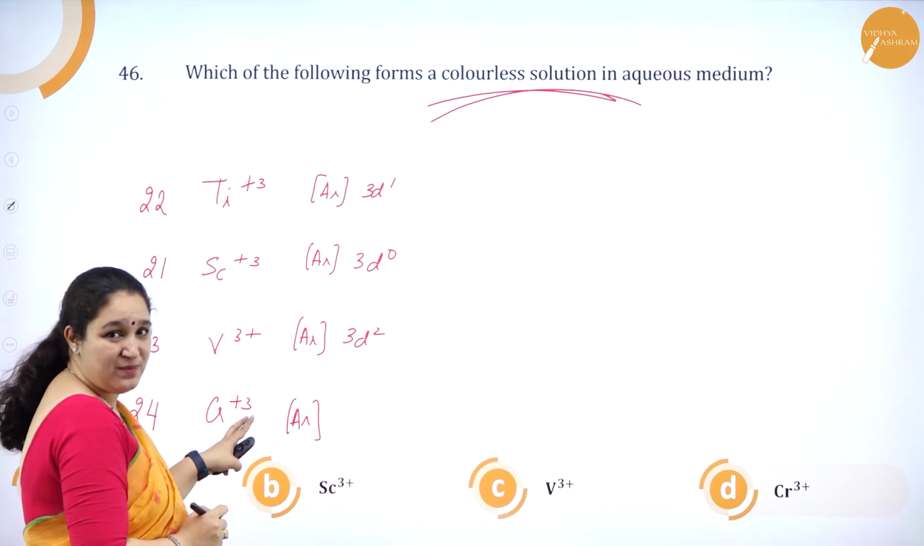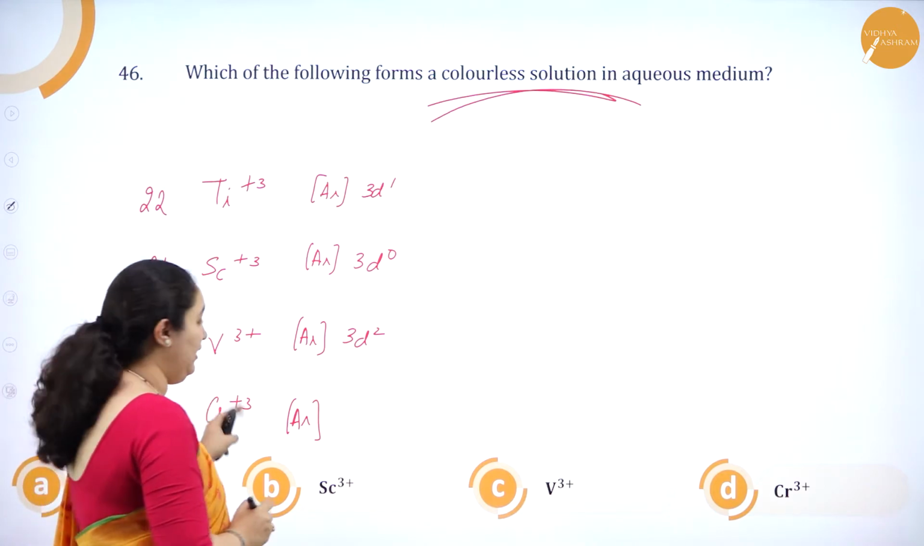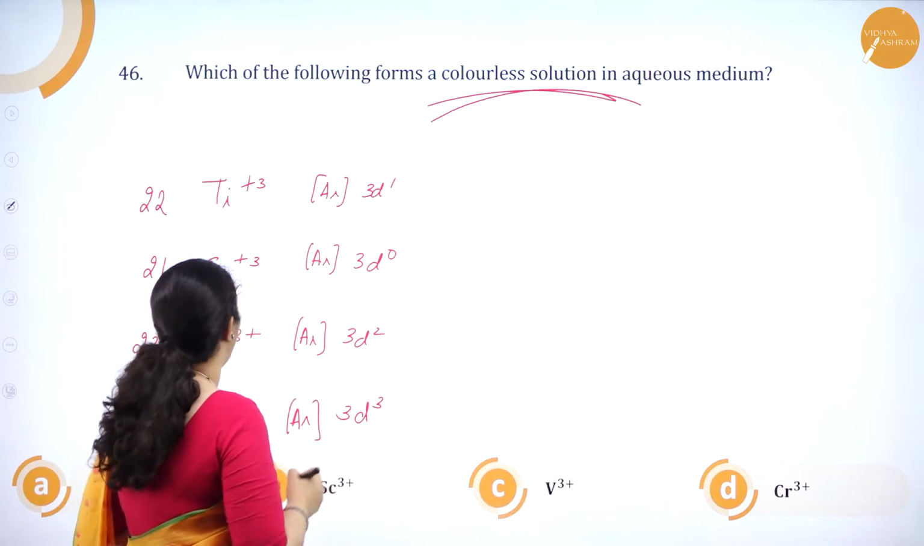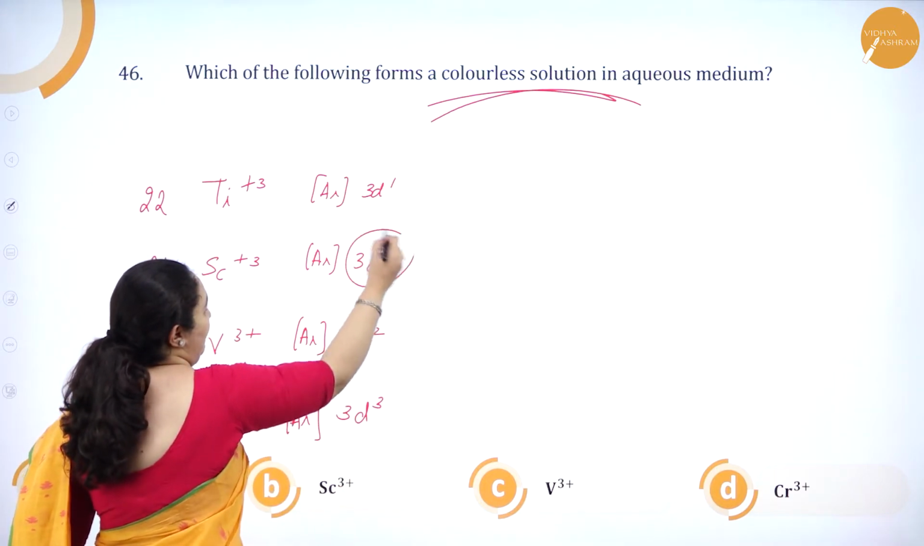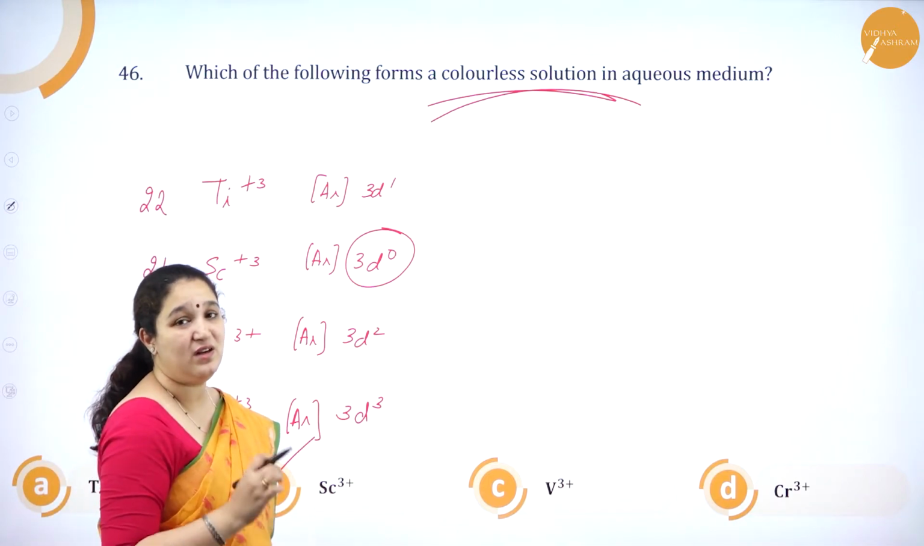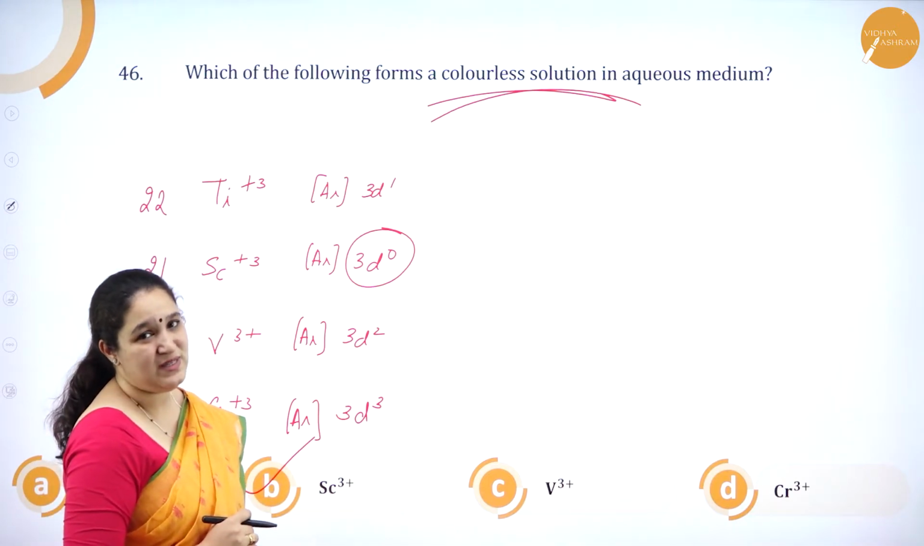1 from 4s, 2 from 3d, and you have 3d3 which is there. So obviously scandium does not have unpaired electron. So scandium is the one which is giving a colorless solution in aqueous medium.